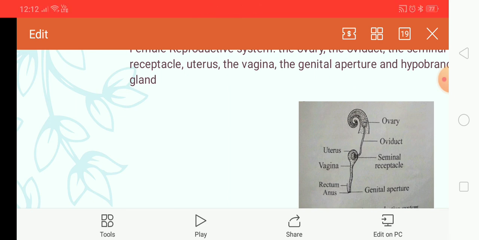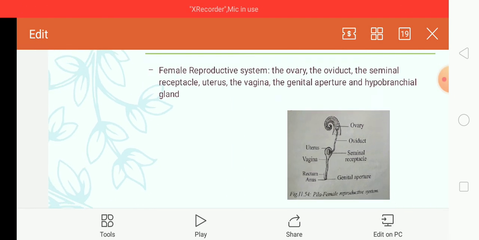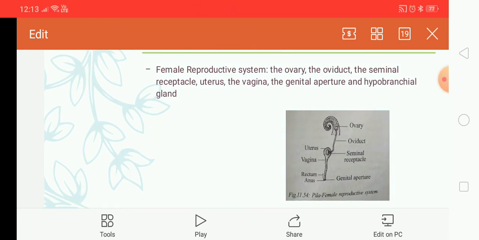Okay, with this we have completed the type study of pila. If you have any question regarding this topic, then please let me know.